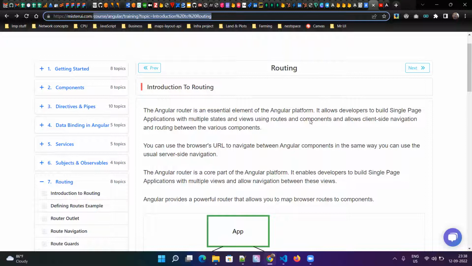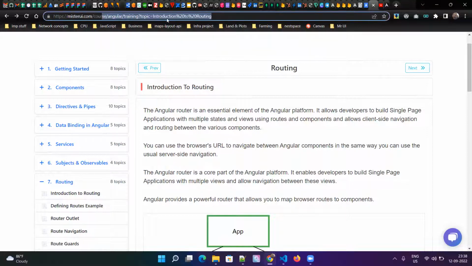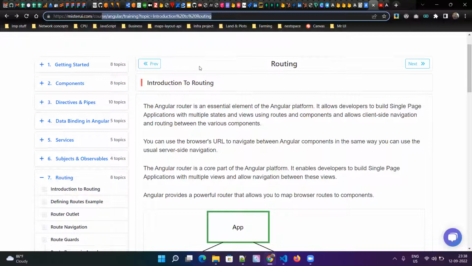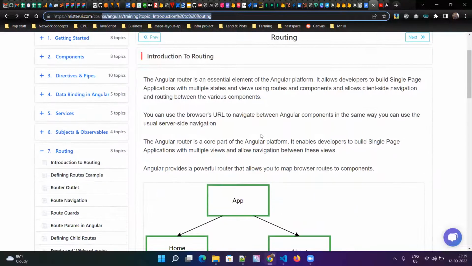The browser doesn't know what happens there, but when you go to that path, Angular realizes an event is raised, sends that routing information to the component, and renders that respective component.